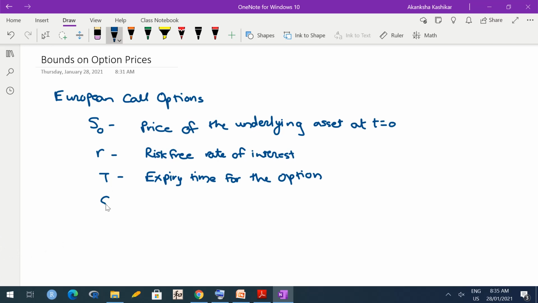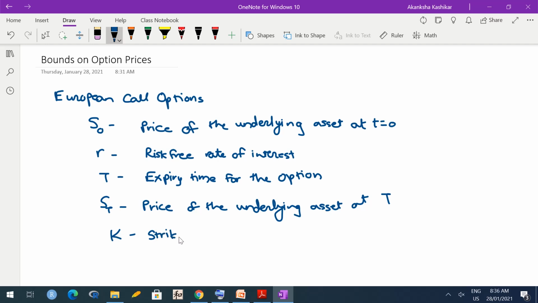S at capital T is the price of the underlying asset at time capital T. And K, capital K, is the strike price.